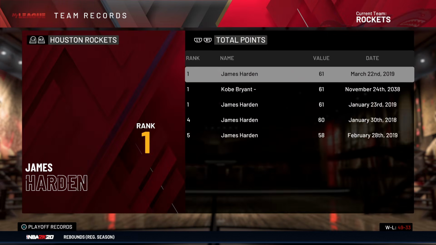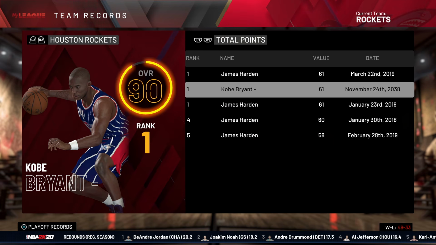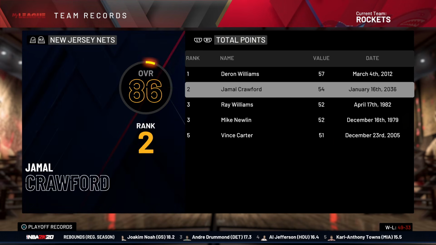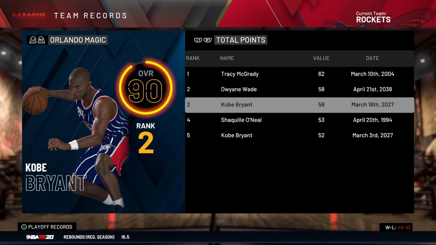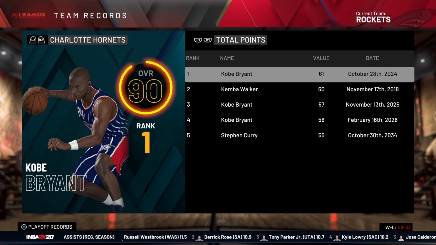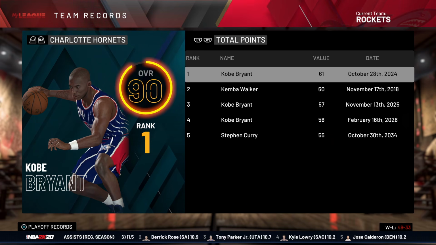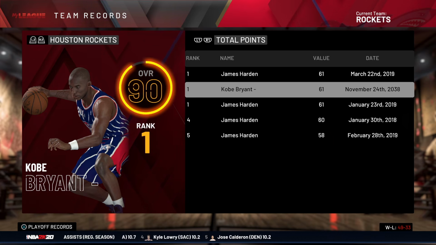When it comes to the team records, he put up 61 points in a game. We just got to find out what his actual career high was. I believe it probably was 61. Yeah, he had 58 with the Magic and 61 as well with the Hornets. So yeah, his career high was 61 on multiple occasions. Doesn't really take much to say that he was a scoring god.